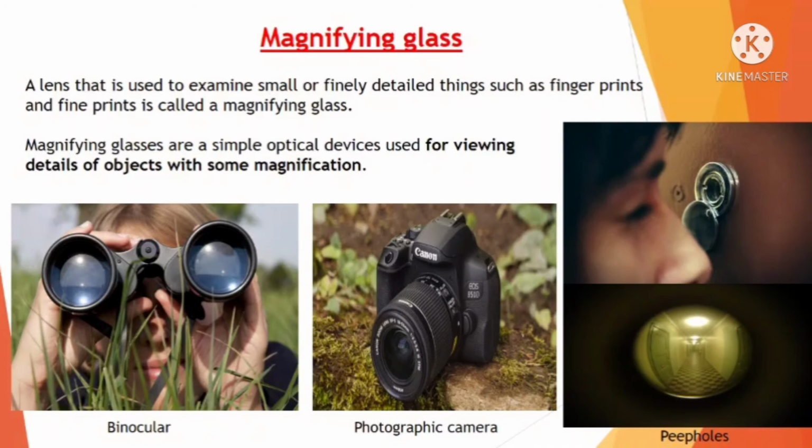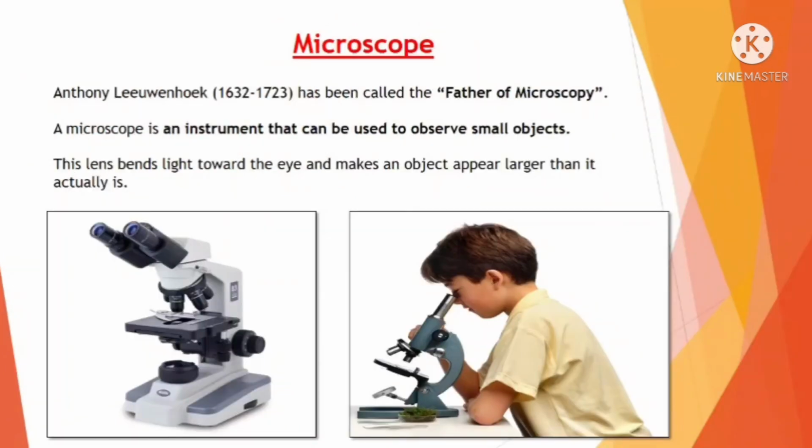We use magnifying glass in peepholes in the door, photographic cameras, and binoculars, so that we can see smaller objects and have a better view of far away objects. We also use the magnifying glass in a telescope to see the constellations and any other objects that are far away from us.